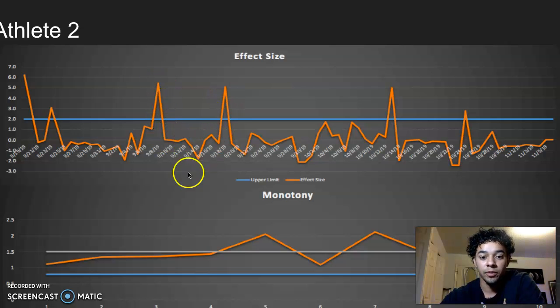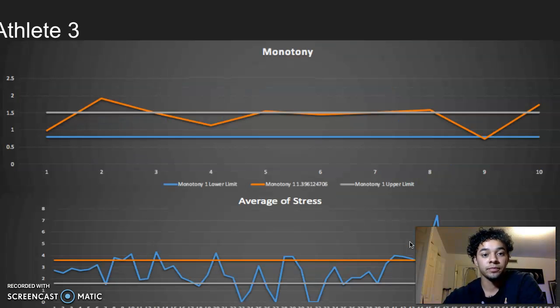which looks like the coach listens to very well. Also, the monotony for athlete 2, it stays right at 1.5 and also goes above, slightly dips below, mainly stays above. If we put a trend line on this, the monotony would trend upwards.